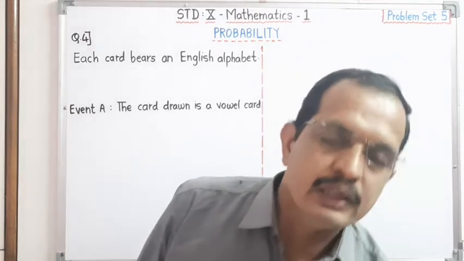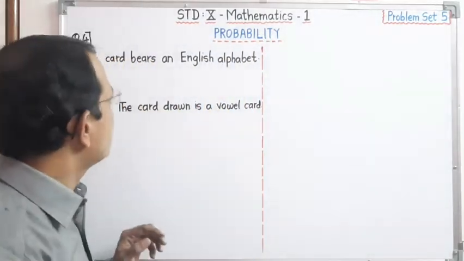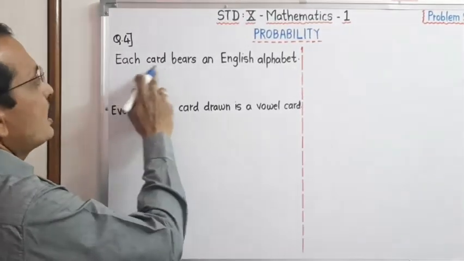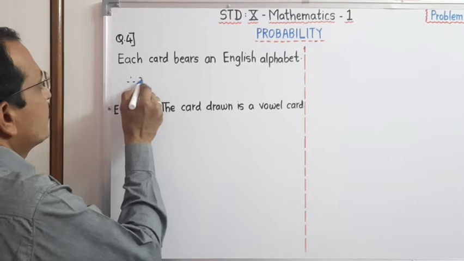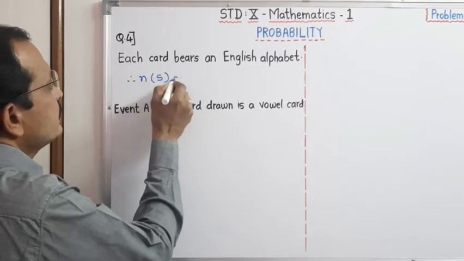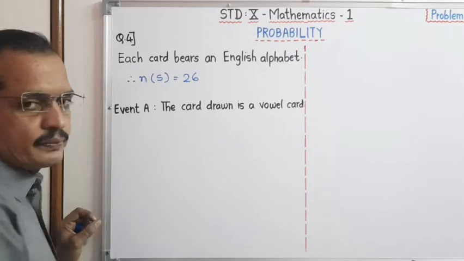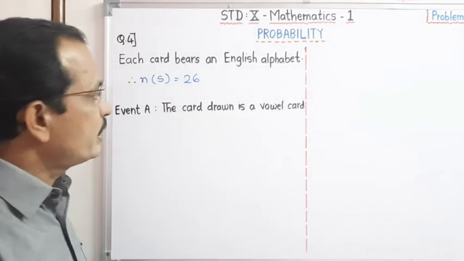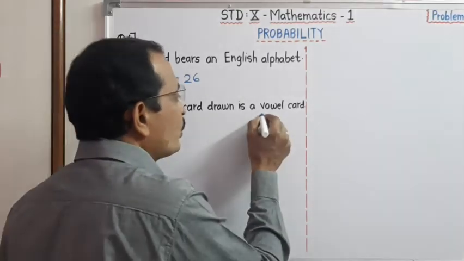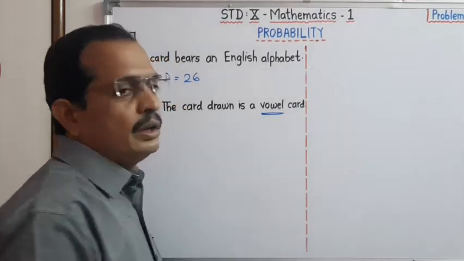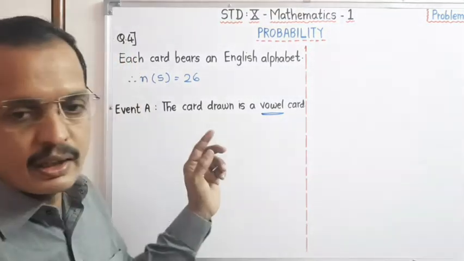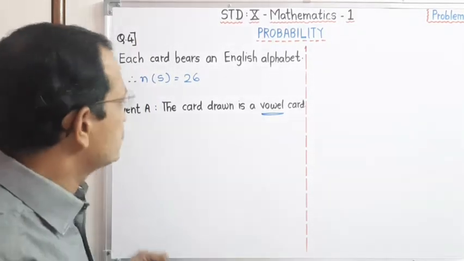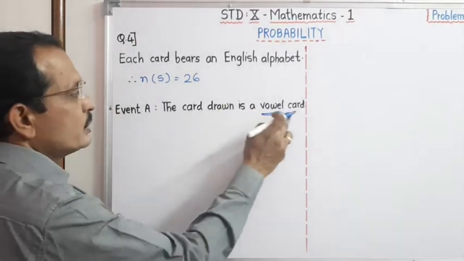Now, in the English alphabet, there are total 26 letters. Therefore, each card bears an English alphabet. Therefore, number of S is equal to 26. And these 26 letters are divided into two parts. Out of 26, how many are vowels? There are 5 vowels and 21 are consonants. Therefore, dear students, see here the card drawn is a vowel card.